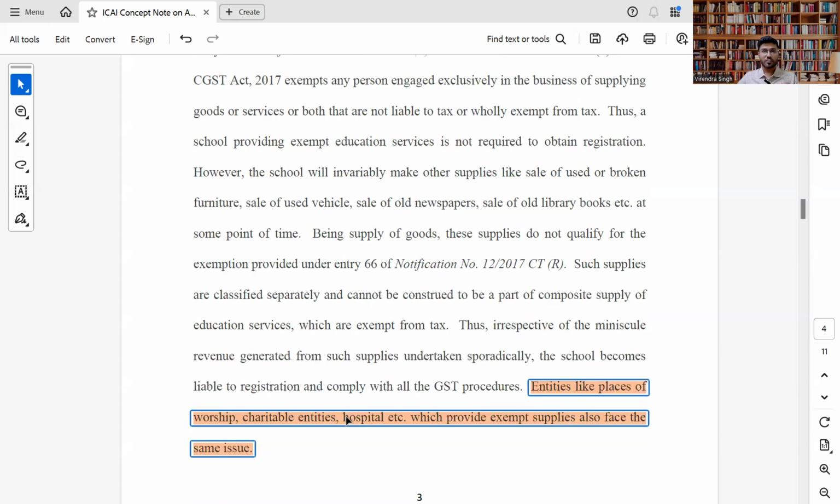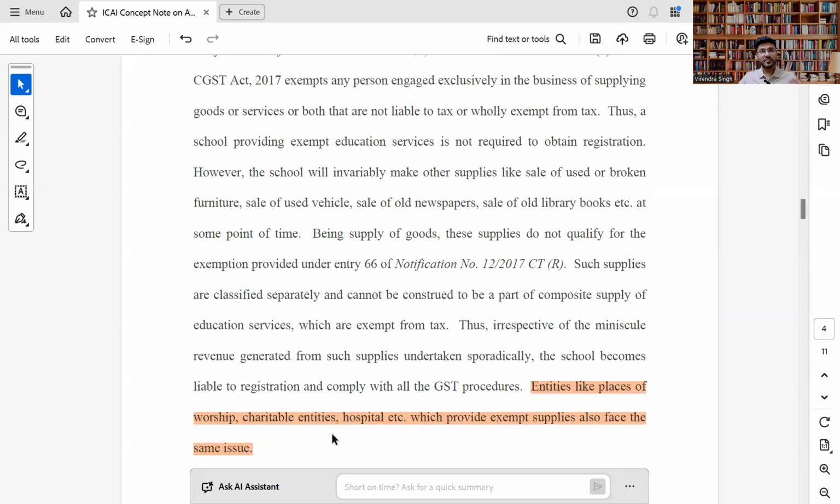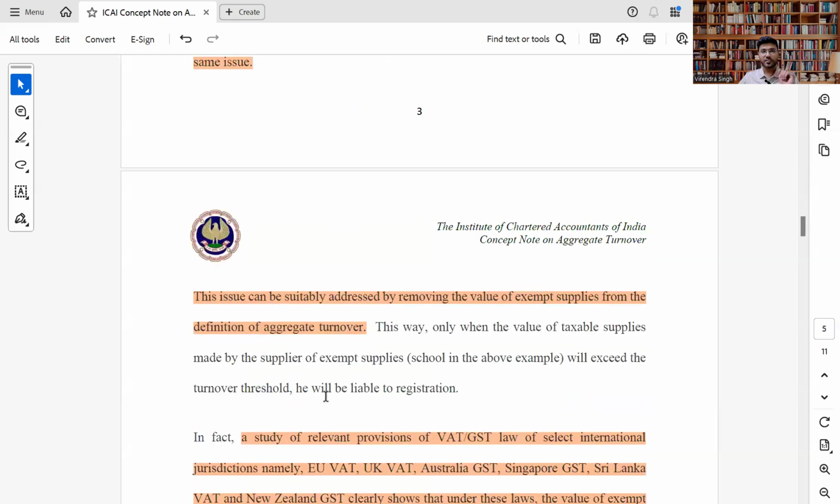Same like this, hospitals or charitable entities or places of worship, for example temples, are all facing the same issue. Now, this issue can be suitably addressed by removing the value of exempt supplies from the definition of aggregate turnover. If we remove the exempt supplies from aggregate turnover, the department can provide ease of doing business to all these entities.